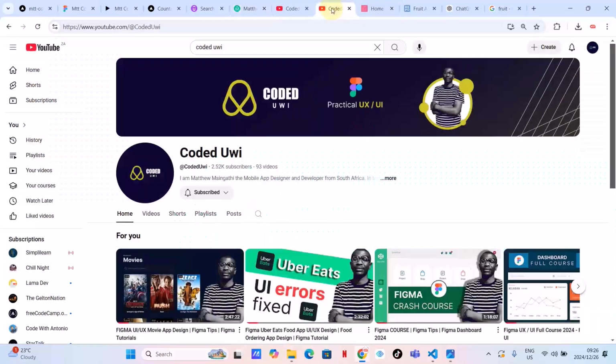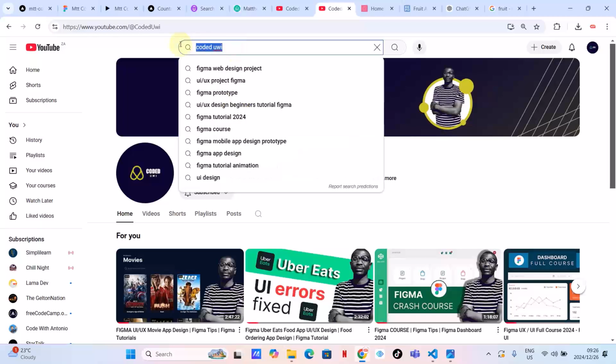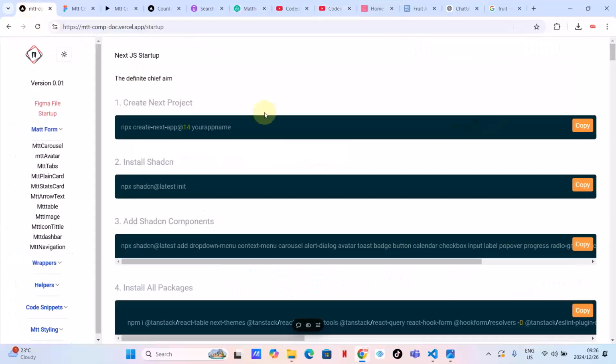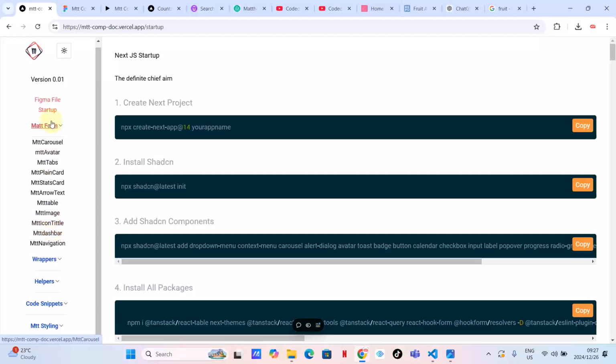In case you want to learn user interface design, you can check Coded UI. I am Matthew Msingati, a designer and developer from South Africa. All I want to do is show you that you can also do it. As I've told you, I don't have any accolades. I have not worked for Google or Amazon. So if I can do it, I think you can also do it. Hence, I'm showing you the possibilities. I'm going to explain everything here and all these components. In the next video, I should start by demonstrating all of these components so that you can have an idea of what these things are and what they are for.